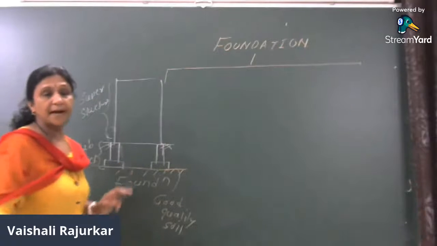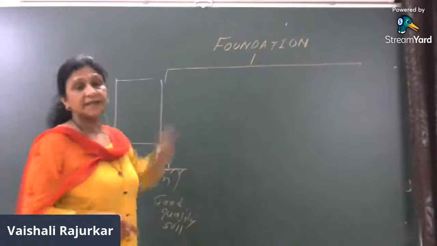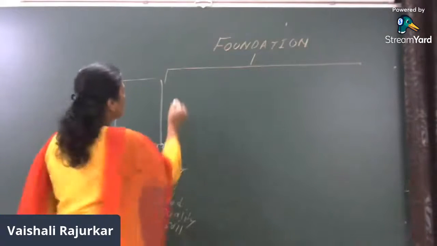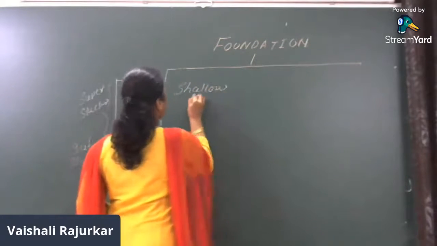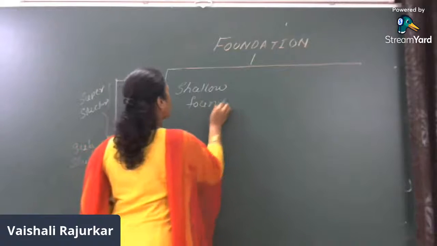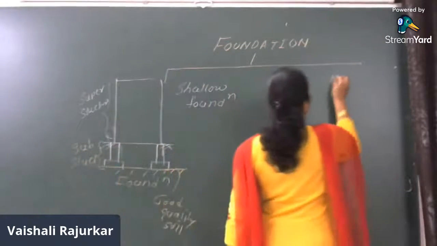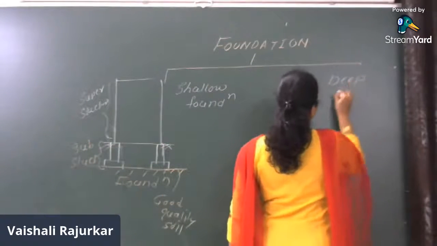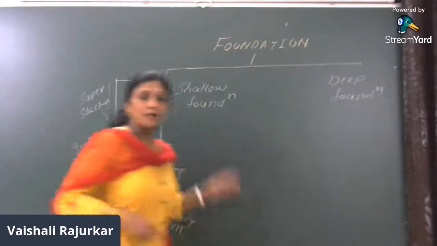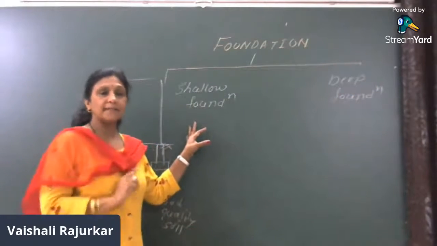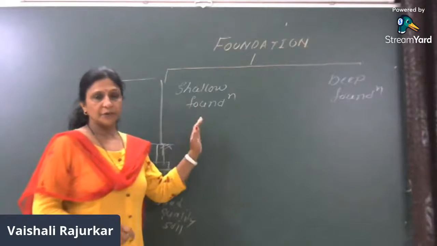The foundation is further divided into two types. One is shallow foundation and another is deep foundation. Now what are shallow and deep foundations? It completely depends upon the depth of the foundation.